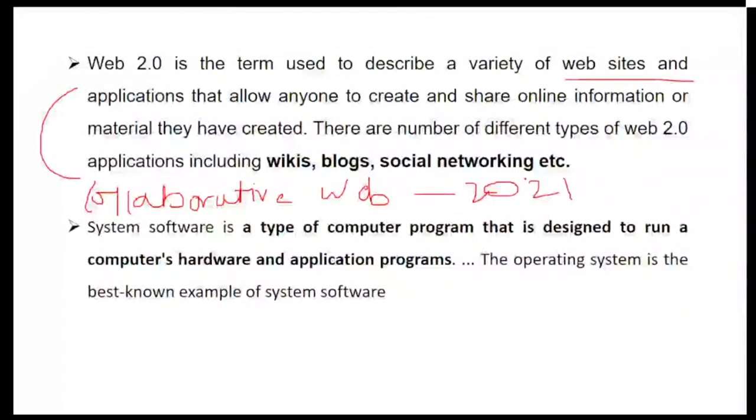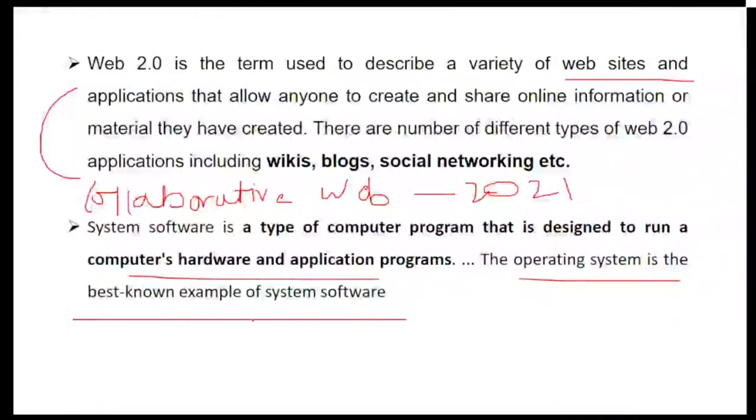We know that it is a variety of websites and applications which allow you to share and create information, including wikis, blogs, or social networking. And it is also called the collaborative web. So please keep all this information. That's the reason I told you, sit with your notebook and take it down. Even if you don't have time, I'm still using all the terms used in the latest examination. System software is a type of program designed to run computers, hardware and application programs. The operating system is the best example of system software.